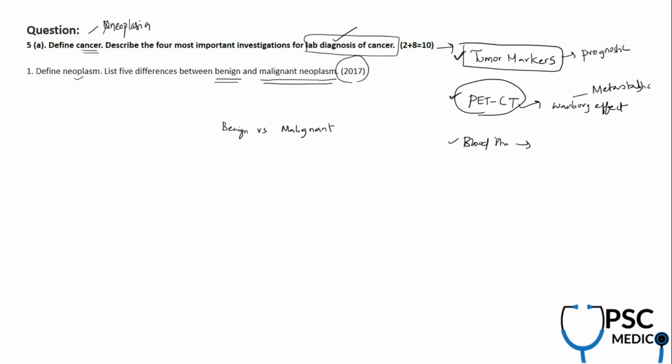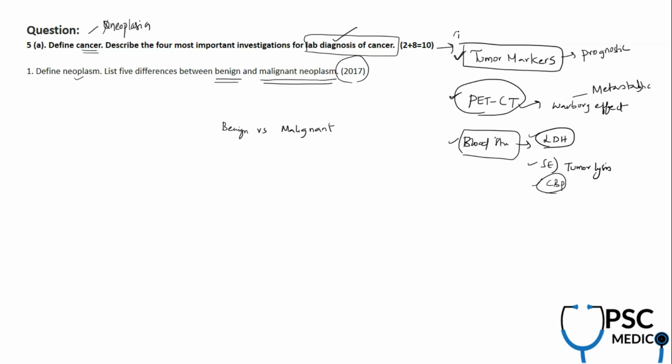When I say blood study, you need to focus mainly on LDH levels. LDH levels are raised whenever there is a burden of the tumor. You also need to focus on serum electrolytes, which are key in tumor lysis syndrome. This is a generic answer. I can't tell you why you have to only choose these investigations, but the blood profile is very important. You can say CBP is very important for WBC neoplasms to look at leukocytosis, and also RBC neoplasms to look at polycythemia and all. They are also cancer, right? So that is one of the key investigations which you can discuss here.